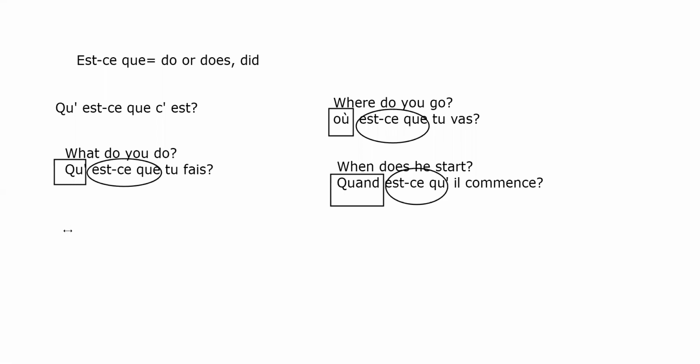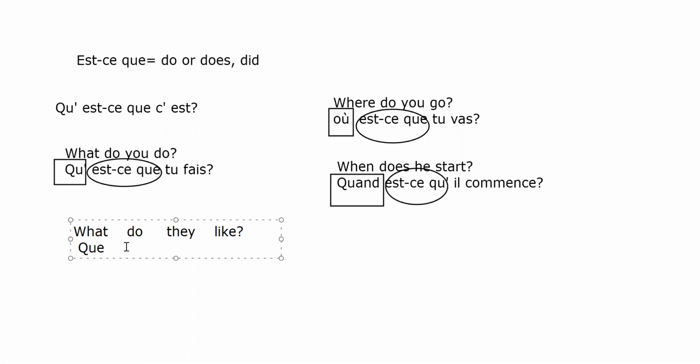So I want to say what do they like? What do they like? So again, I make some room here. That's perfect. And what means que, okay? So I write right here.